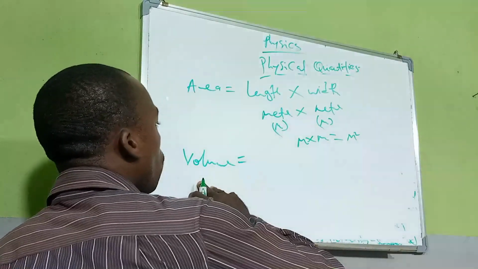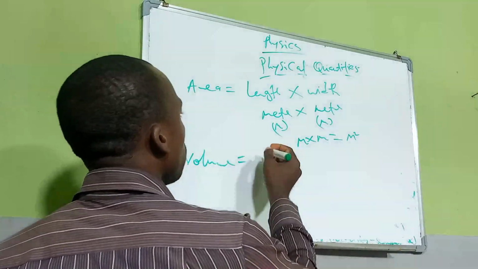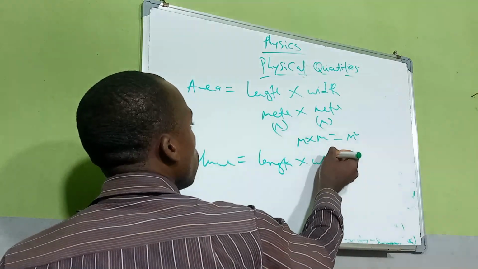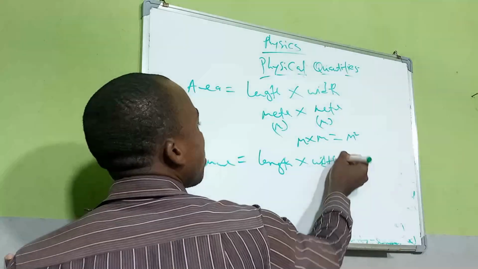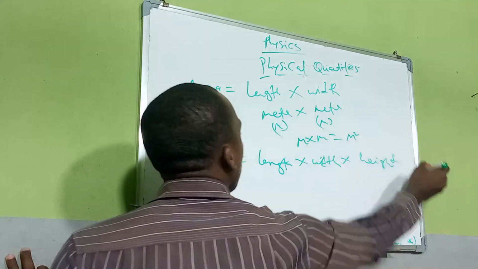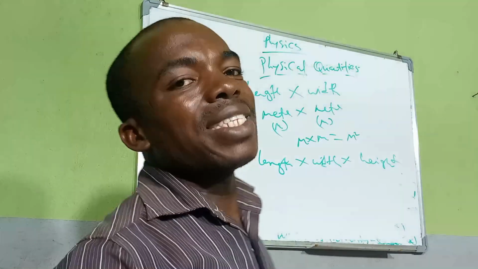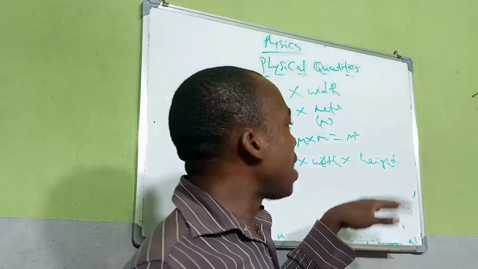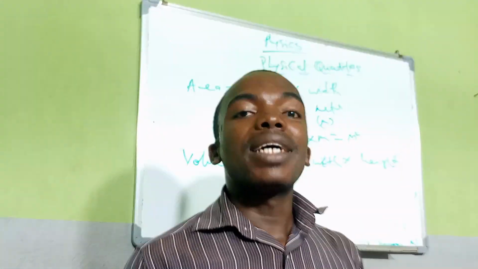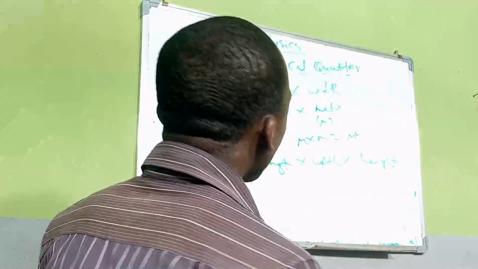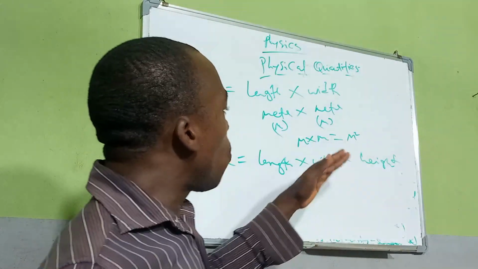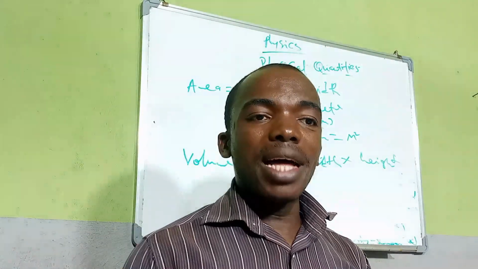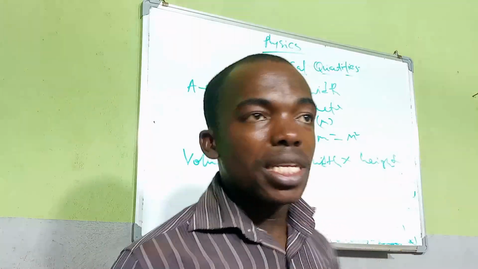Now, look at the unit of volume. Volume is given as length times width times height, isn't it? Or length times breadth times height. That is volume. No matter how it is, whether length, width or height, they are all measures of length. Now, look at this.